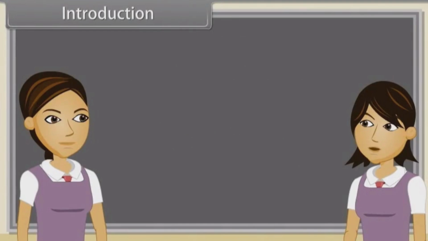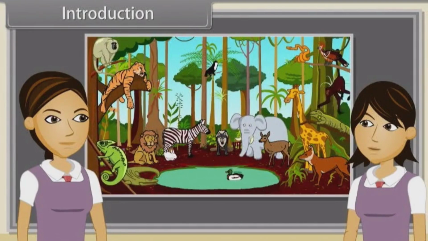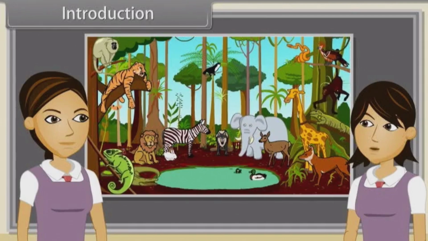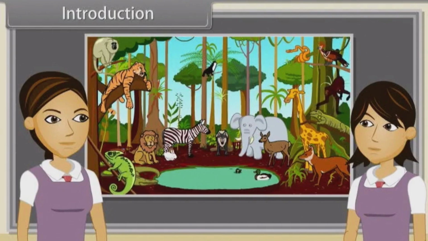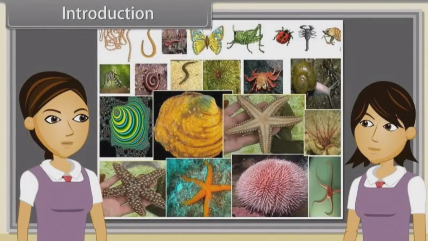Sharmila, in our last discussion we studied definition of animals, types of animals, characteristics of animal kingdom, various levels of organization, body symmetry, diploblastic and triploblastic organization, coelom, segmentation, notochord, division of animal kingdom, characteristics of invertebrates, characters of Porifera, Coelenterata and Ctenophora. Yes, now we are going to discuss characteristics of Platyhelminthes, Aschelminthes, Annelida, Arthropoda, Mollusca and Echinodermata.